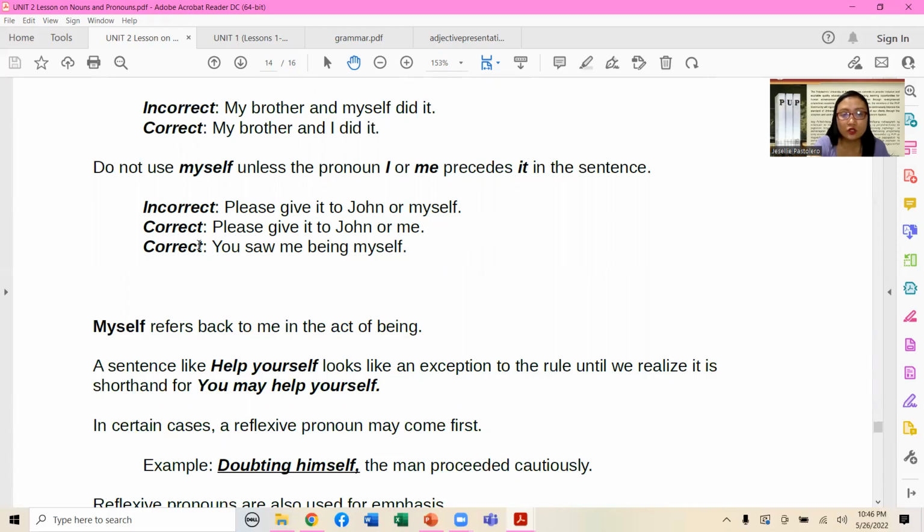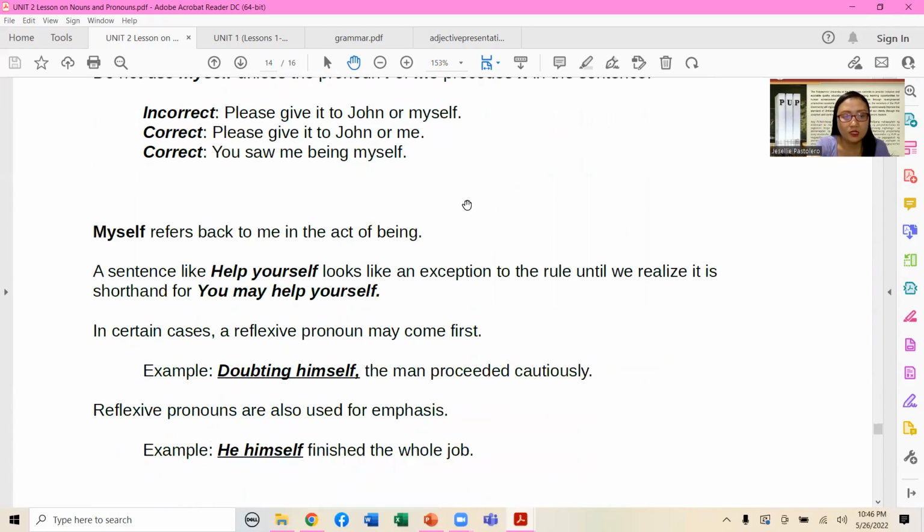The correct version, we have two: Please give it to John or me. Or: you saw me being myself. Please give it to John or me, instead of saying "please give it to John or myself." So myself refers back to me in the act of being.